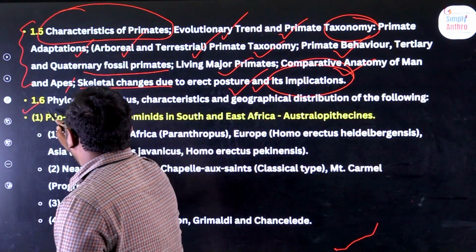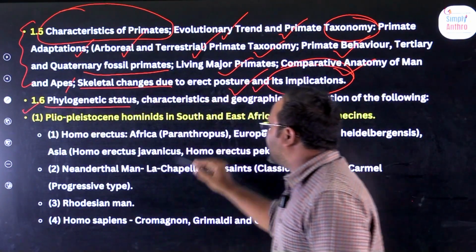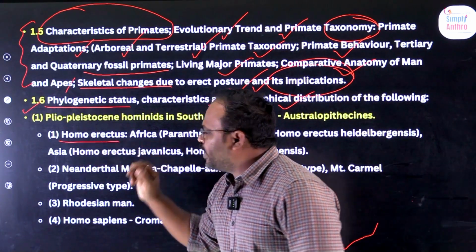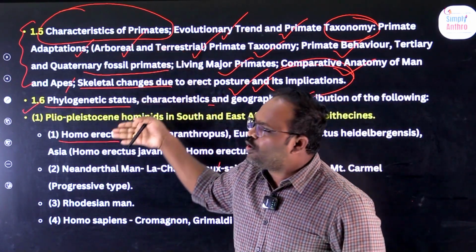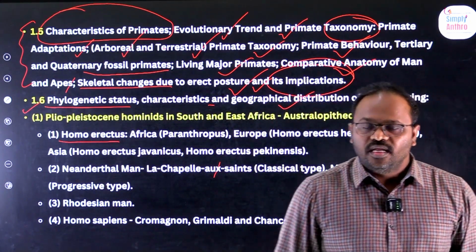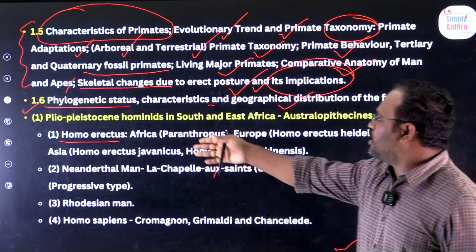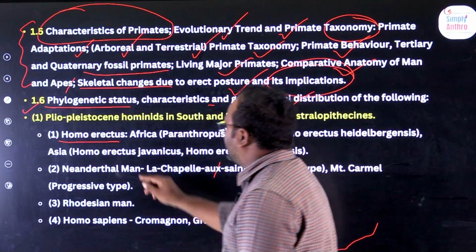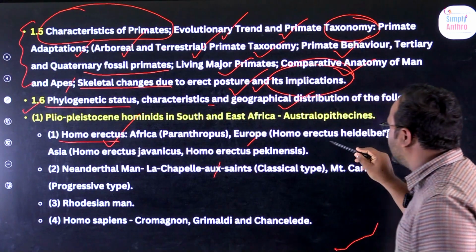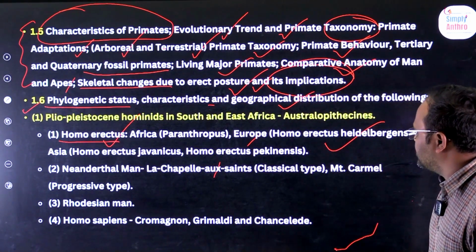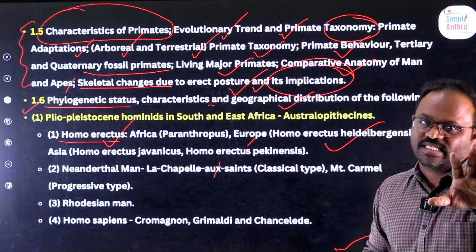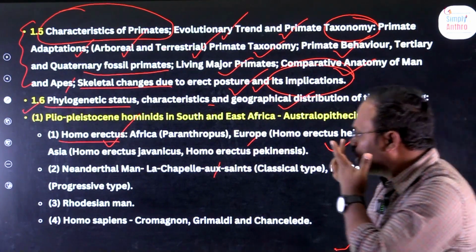Next, 1.6. It is about phylogenetic status, characteristics and geographical distribution of the following. And you see Homo erectus; 1.6 is a continuation of 1.5, where Homo erectus were distributed in Africa, European countries, India, and so on. For example, Homo erectus distribution in Africa and Europe; in Europe we call it Homo erectus heidelbergensis. In 1.5 and 1.6 you have to memorize more technical words, that's it. For that it requires a little more practice, okay?